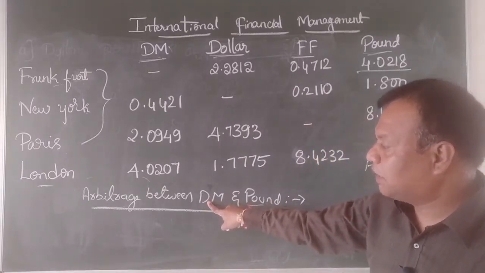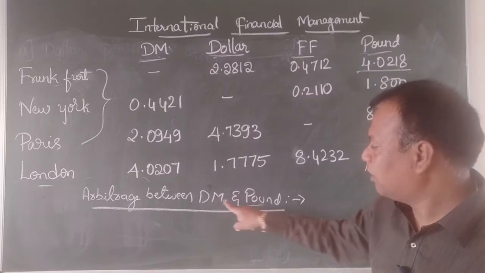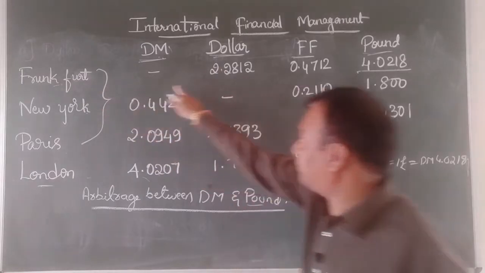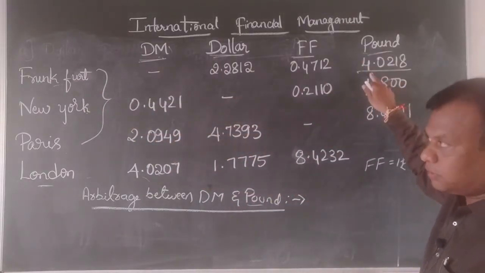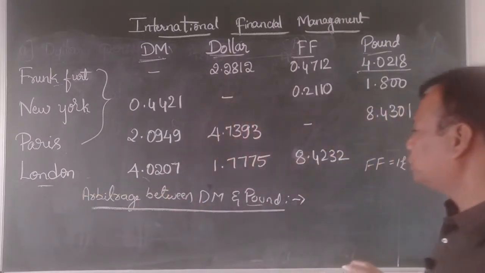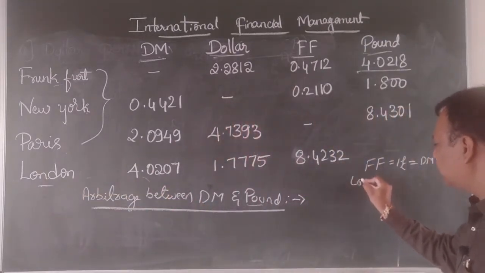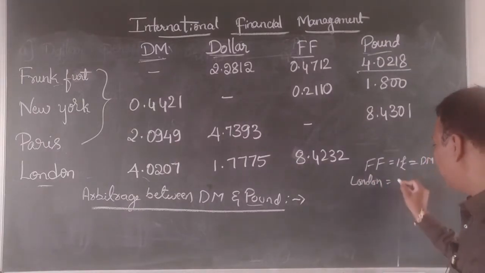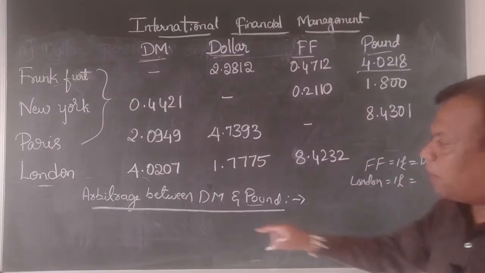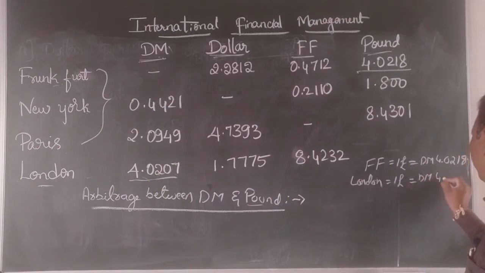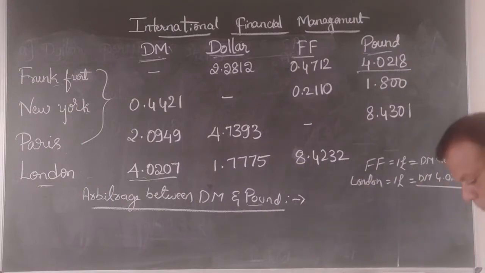DM is the home currency of Frankfurt, whereas pound is the home currency of London. In London it has been expressed as an indirect quote, meaning 1 unit of home currency is equal to 4.0207.